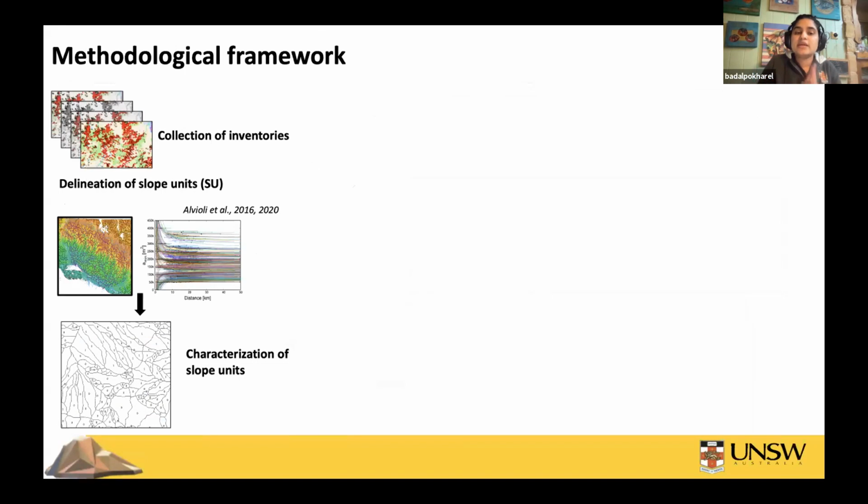The first thing is we collected 5 different landslide inventories prepared for this earthquake in Nepal by 5 different research teams, following similar manual mapping techniques. Second, we followed the algorithm developed by Alveoli 2016 and the optimization that was done in 2020. There are 2 good papers out there. We followed this and we optimized slope units, and we characterized each of these slope units with presence or absence of landslides for different inventories.